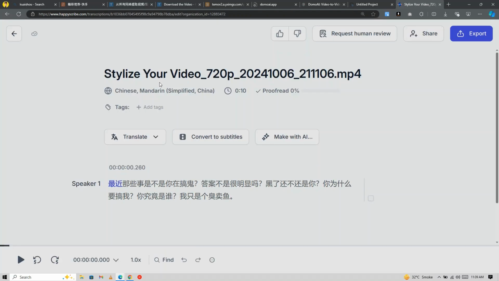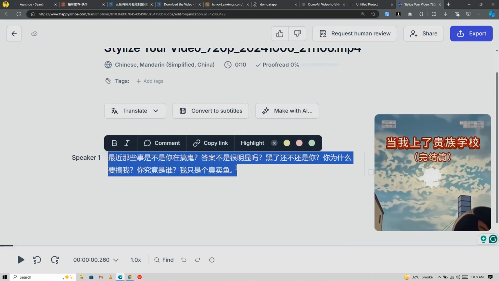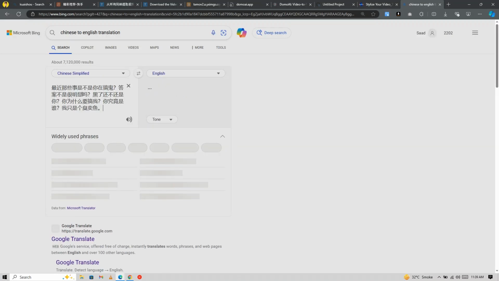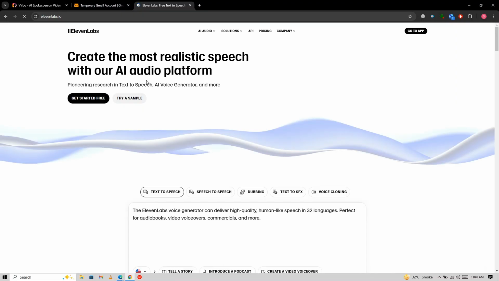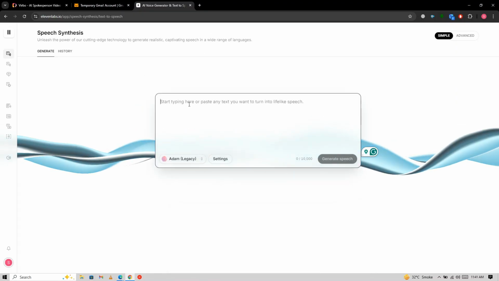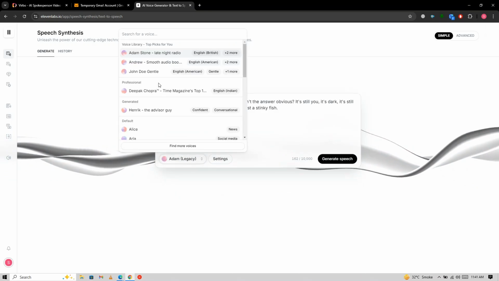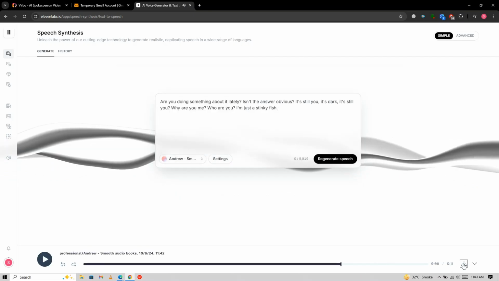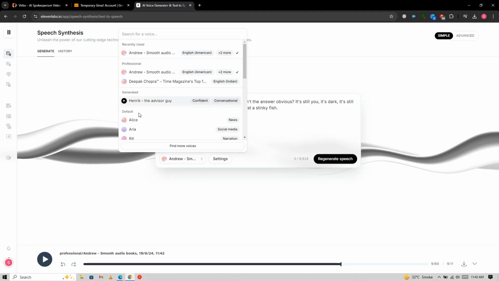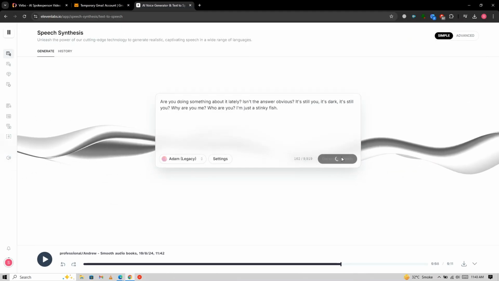Once the AI transcription is ready, copy the Chinese text. Use a translation tool to translate it into your preferred language. For voice generation, open 11 Labs, paste the translated text, and choose a voice. Click Generate to create the audio and download it. To create multiple voices for different characters, change the voice selection and generate the audio again. Repeat this for each character.